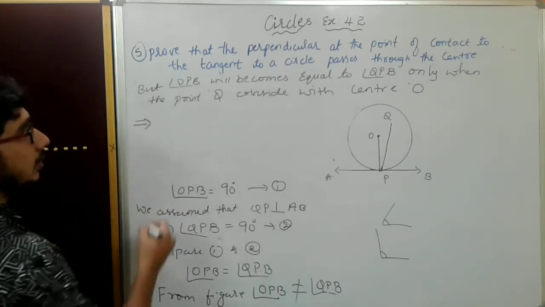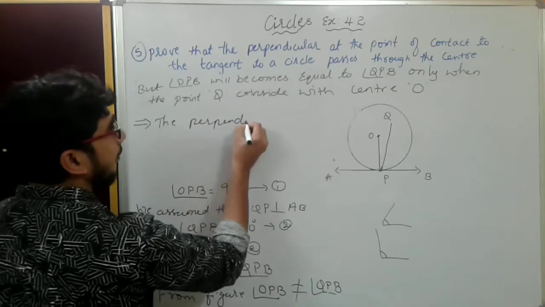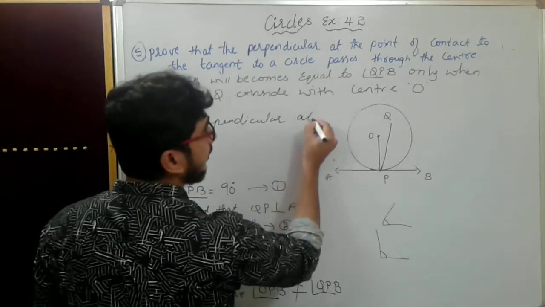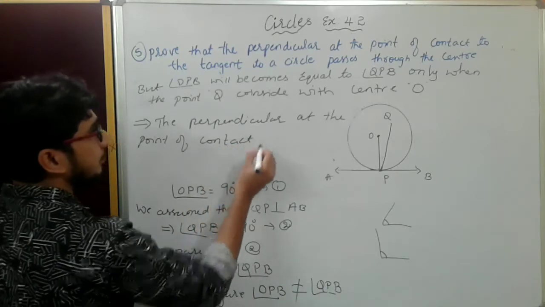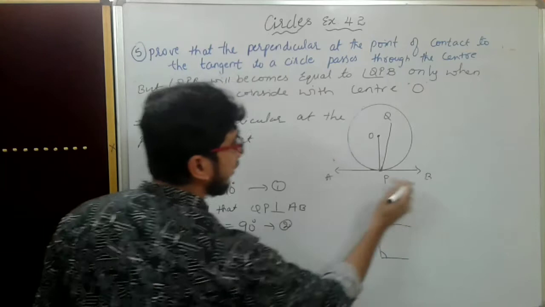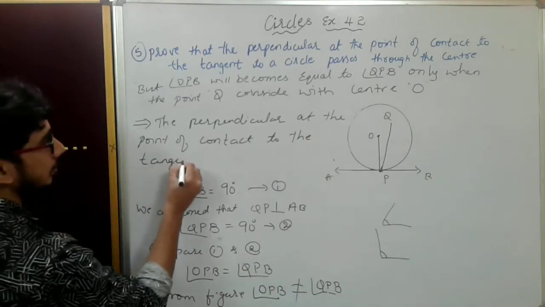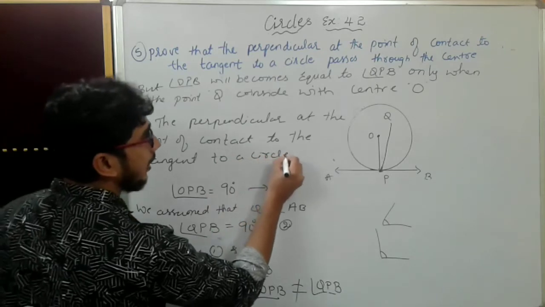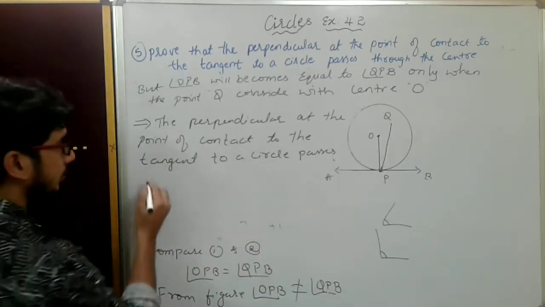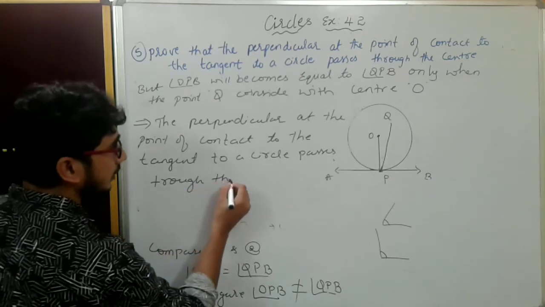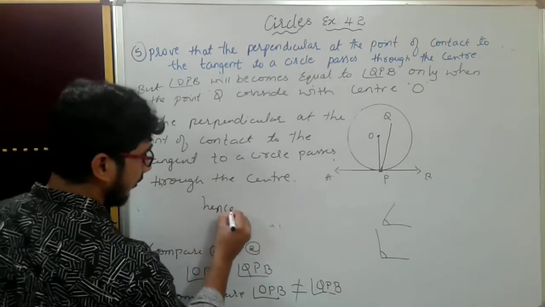Hence, it implies that the perpendicular at the point of contact to the tangent of a circle passes through the center, not anywhere else, only through the center. Hence proved.